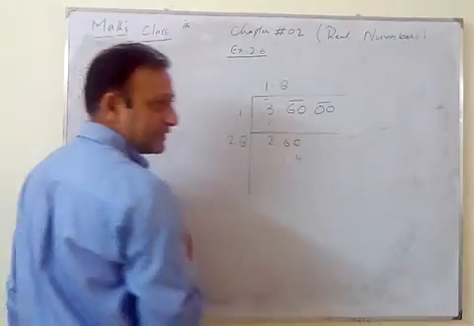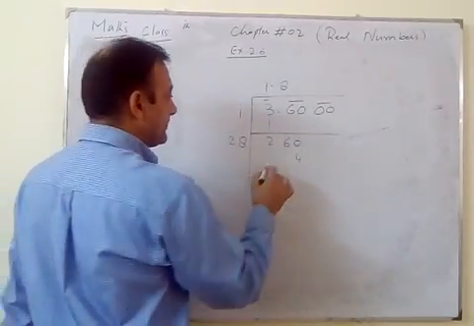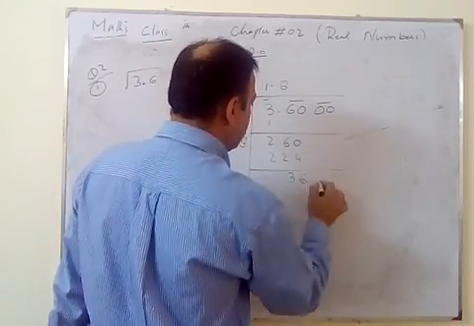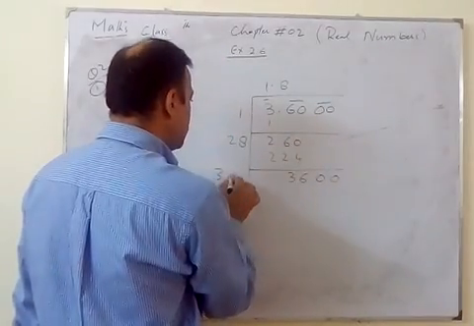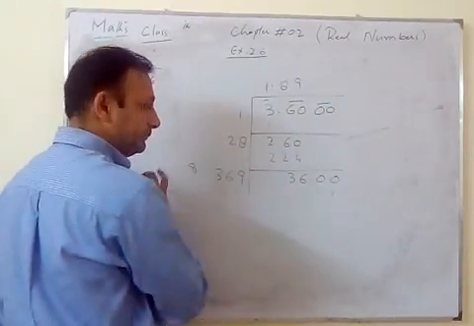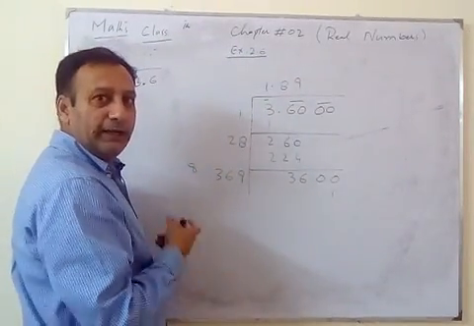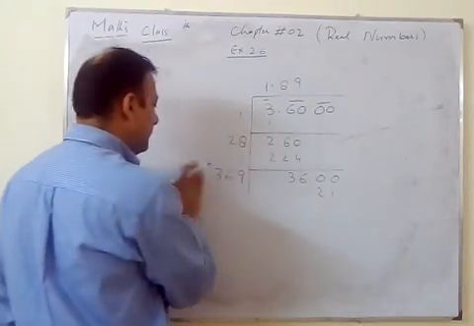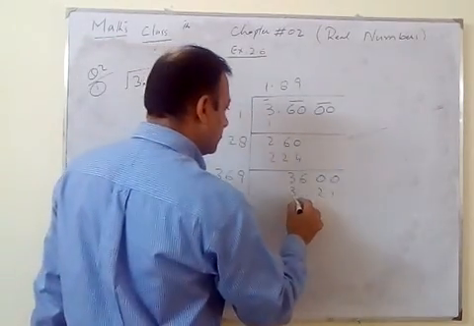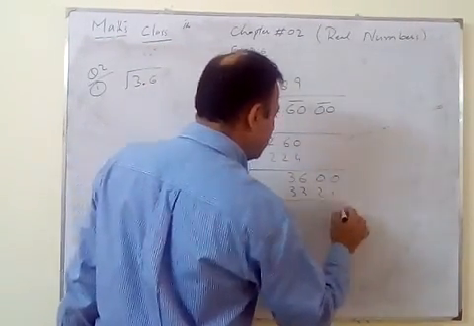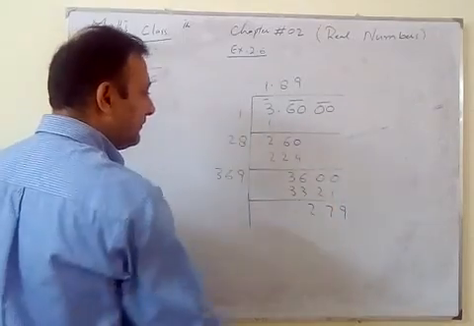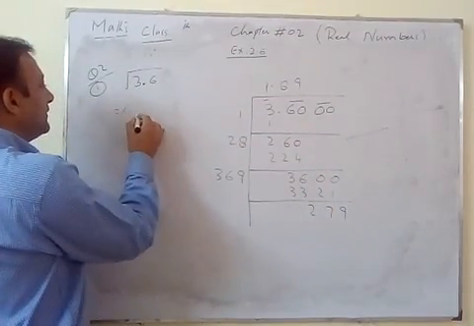8 8s are 64, 6 carry, 8 2s are 16 and 6, 22, 6, 3, bring the other digit, so 36 by 9, 9 is 81, 8 carry, 9 6 are 54 and 8, 62, 6 carry, 9 3s are 27 and 6, 33. So 9, 7, 2. So whatever the remainder is, we have no concern with that.